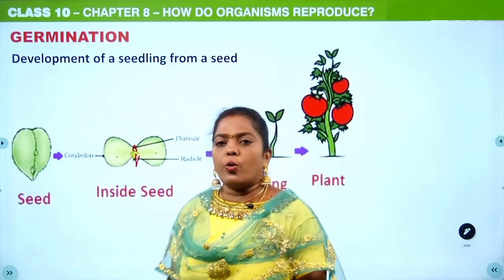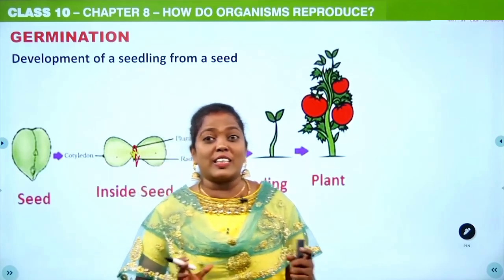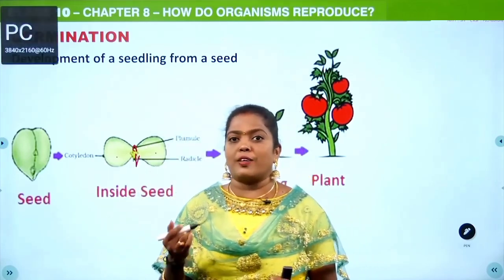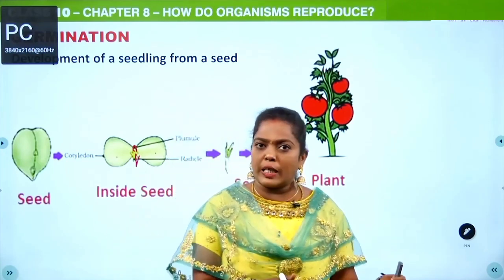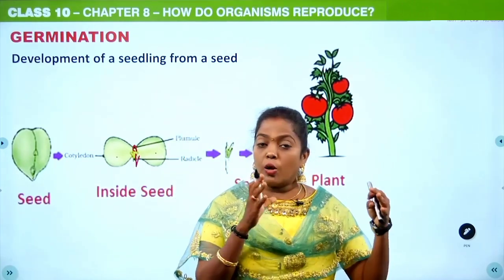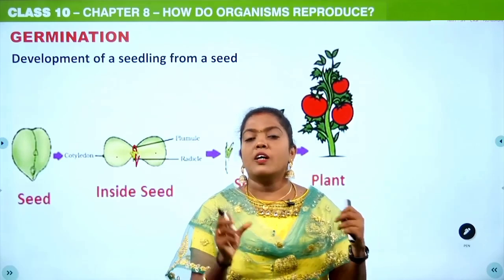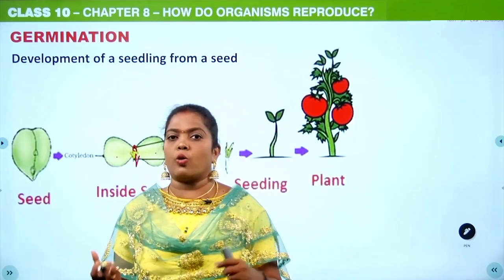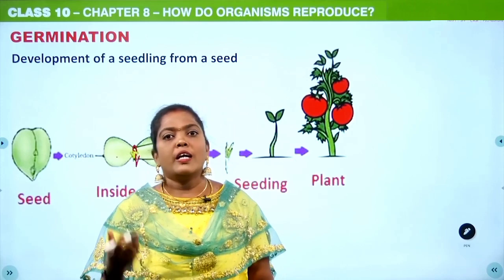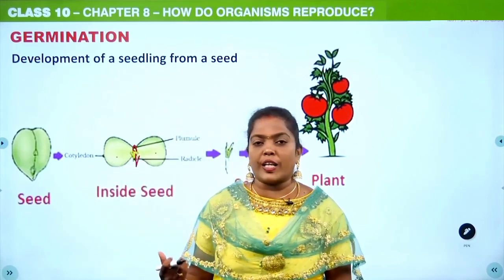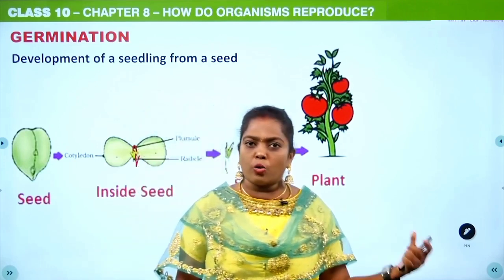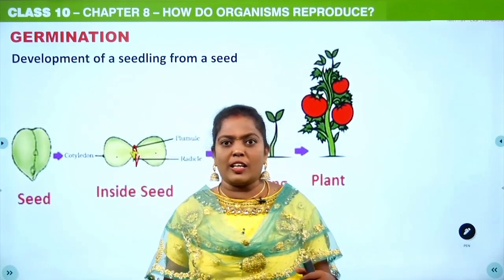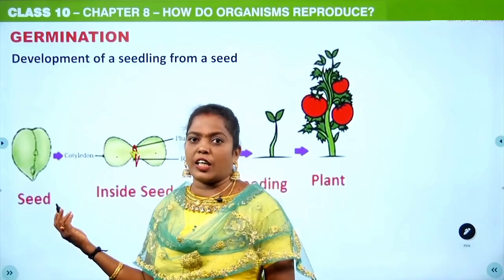So in this session we have clearly discussed sexual reproduction in flowering plants. We have seen what a gamete is, how the structure of a flower is, how the male part and the female part are, and we also discussed the various steps in the sexual reproduction in flowering plants: pollination, then fertilization, and after that zygote formation.